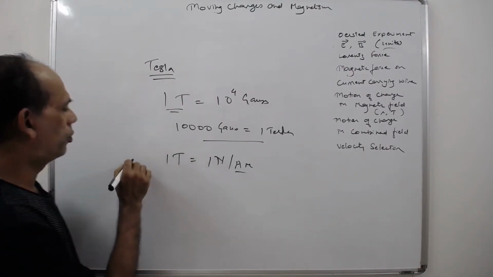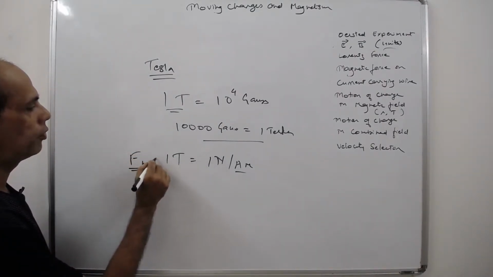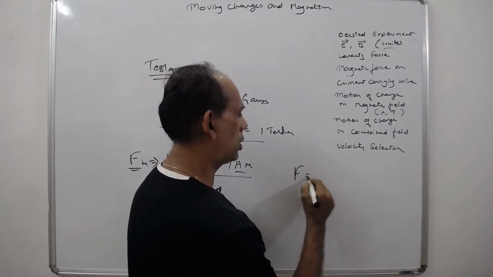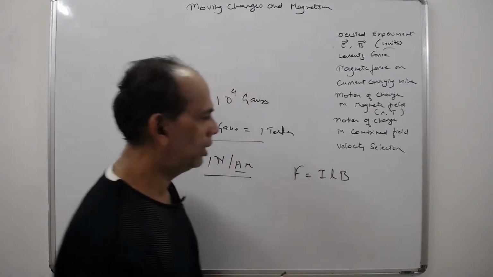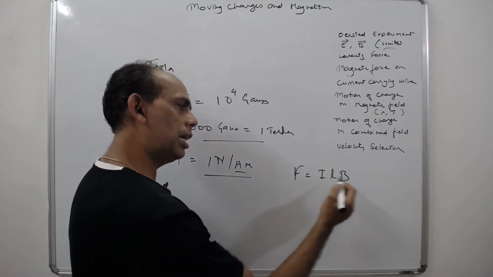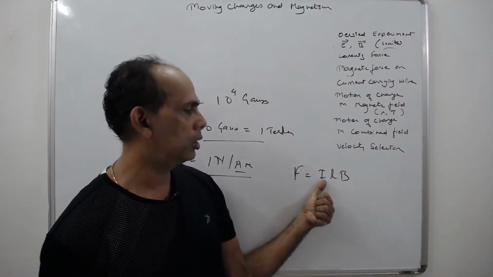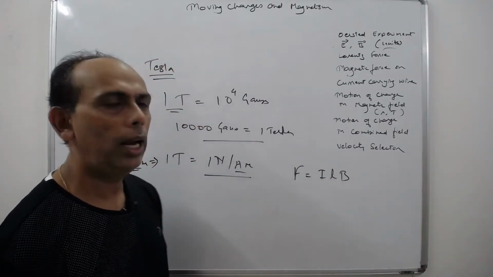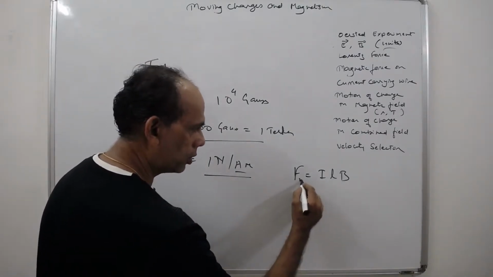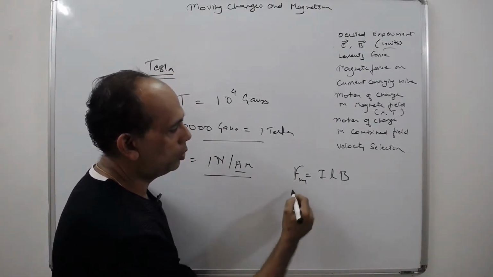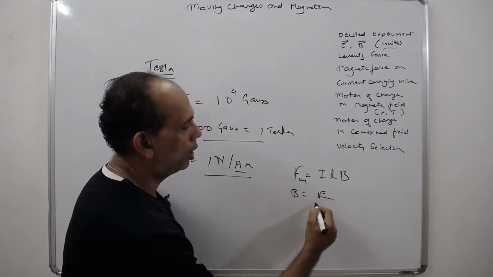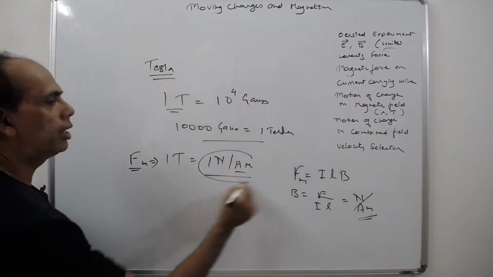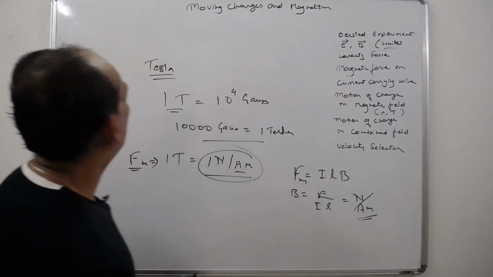This is the unit of force due to magnetic field. Now, how do you arrive at this? Because we have F is equal to ILB. We know the force depends on the strength of the current flowing through the conductor. It also depends on the length of the conductor and the magnetic field itself. From here you know that B is equal to F upon IL. That's nothing but Newton per ampere meter. So from there you get this. So this is another unit for magnetic field.